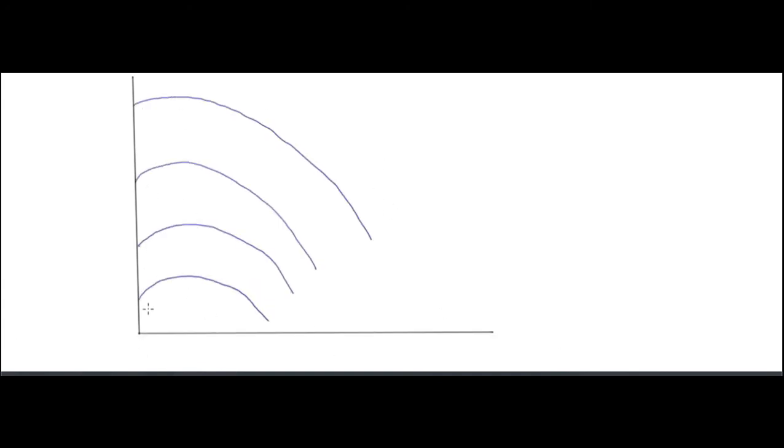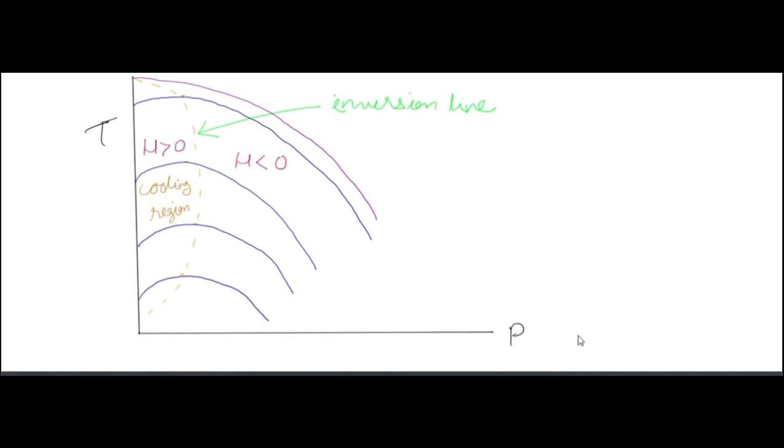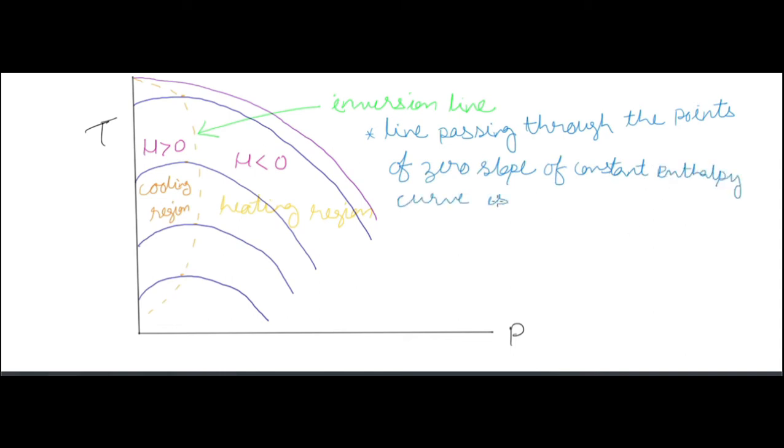So these are the isoenthalpic curves. This is the inversion line. On the left side of the inversion line, we have the cooling region, for which the slope is greater than 0, and on the right side we have the heating region, for which the slope is less than 0. Now what is the inversion line? It is the line passing through the points of zero slope of the constant enthalpy curves.